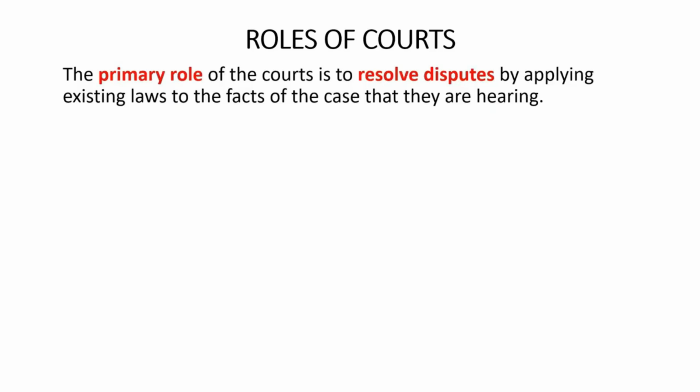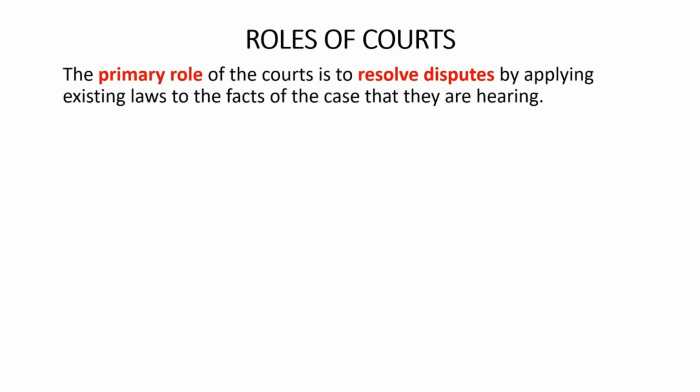However, unlike Parliament, the primary role of the courts is not to make law. Instead, the primary role of the courts is to decide, that is, to resolve disputes by applying existing law to the facts of the case that they are hearing. However, in the course of hearing a case, a judge can make law.